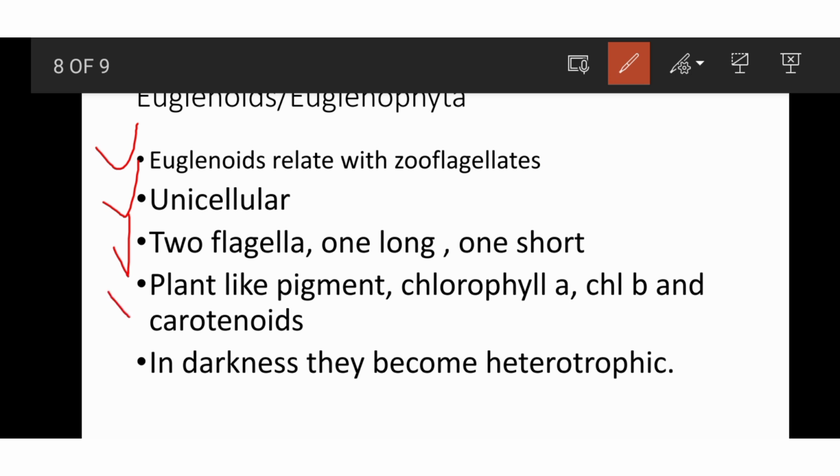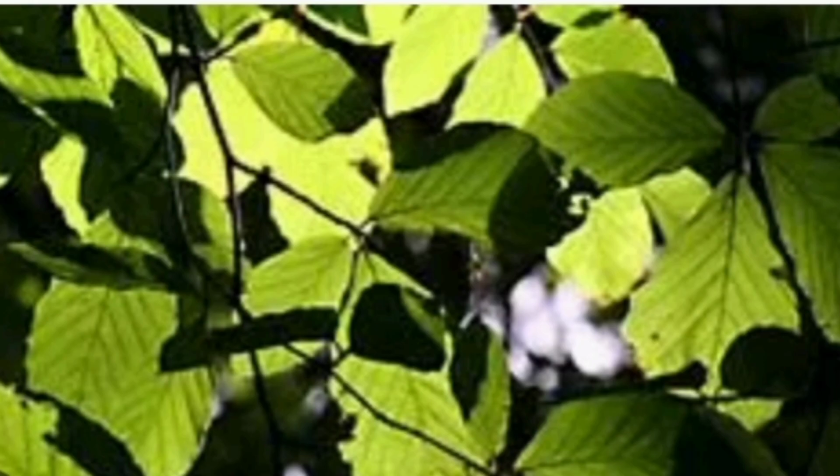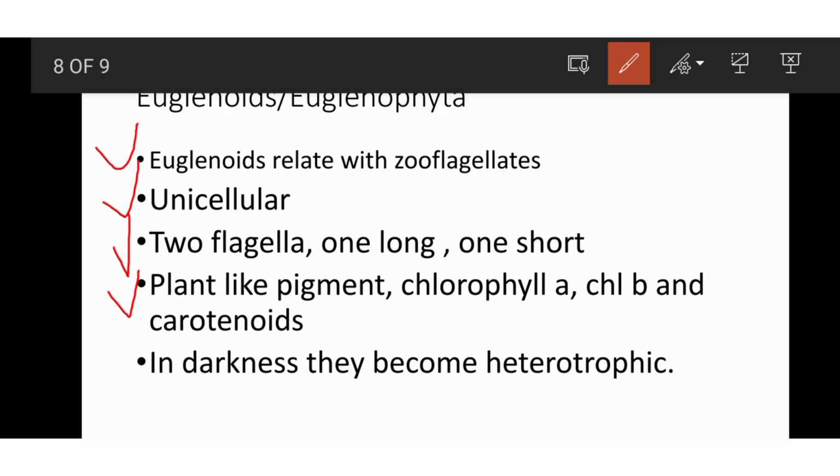Next point is plant-like pigment. Chlorophyll A, chlorophyll B, and carotenoid are present in euglenoid. As you know, chlorophyll A absorbs dark green light, chlorophyll B absorbs light which chlorophyll A misses, such as blue light, and carotenoid mostly absorb orange and red light. Red chili are also example of carotenoid.